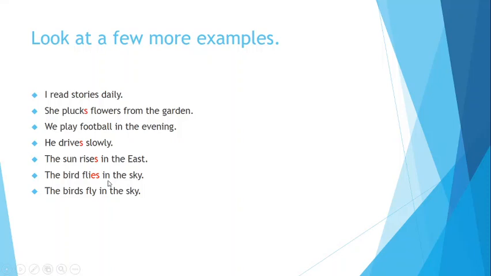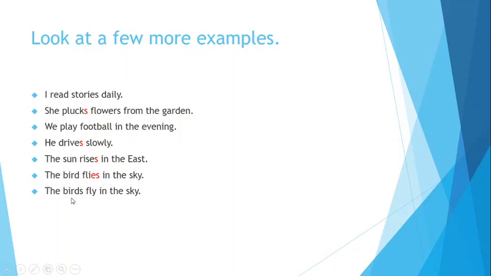Now look at both of these examples in the last. The bird flies in the sky and the birds fly in the sky. Now what's the difference in both of these sentences? Here is the singular noun. What is this? Bird. Bird is a singular noun, means only one bird flies in the sky. Now what have we done? We have removed the y from fly and added ies, or y is replaced by i, and at the end we have added es. This verb is used with the singular noun: the bird flies in the sky.